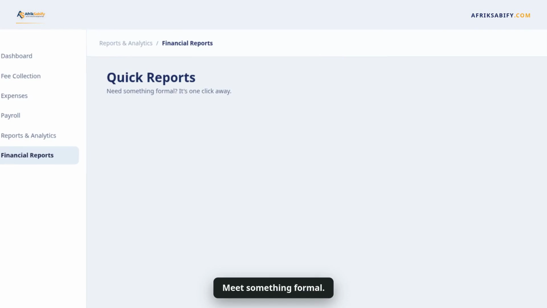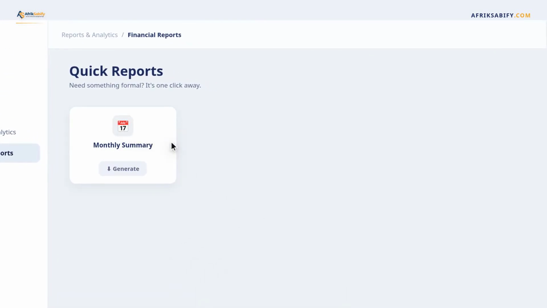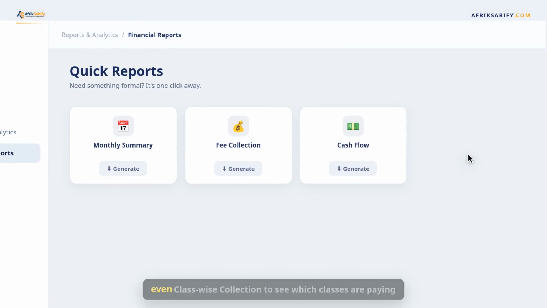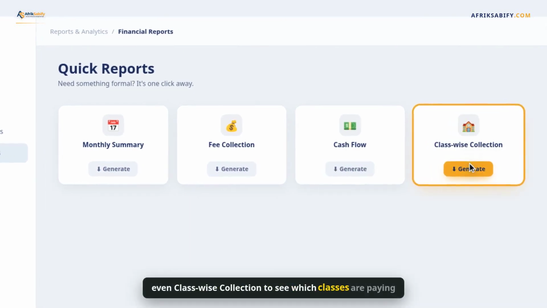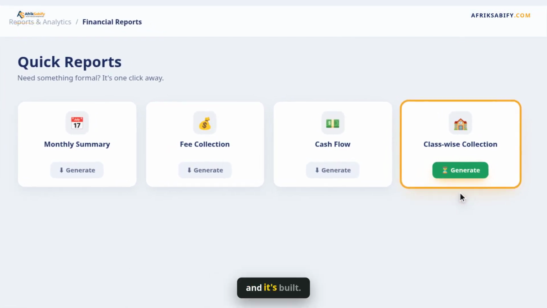Need something formal? Quick Reports has them ready. Monthly summary, fee collection, cash flow, even class-wise collection to see which classes are paying and which are lagging. One click on Generate, and it's built.